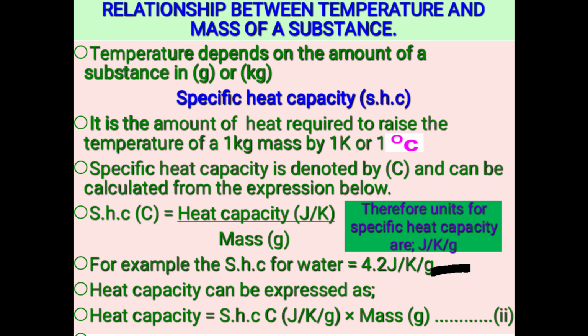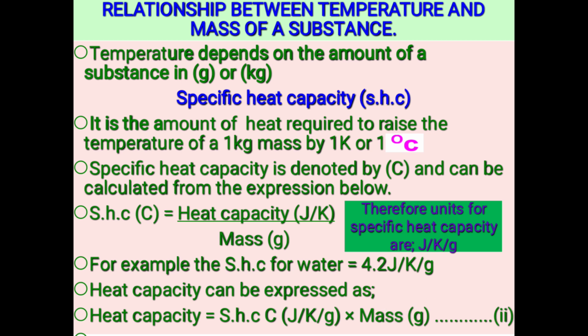Okay, now after seeing the units for specific heat capacity, we can now come up with another formula here. We can make heat capacity the subject of the formula. If we do so, we shall come up with this expression here. So we shall have heat capacity equals specific heat capacity in joules per Kelvin per gram times mass in grams.